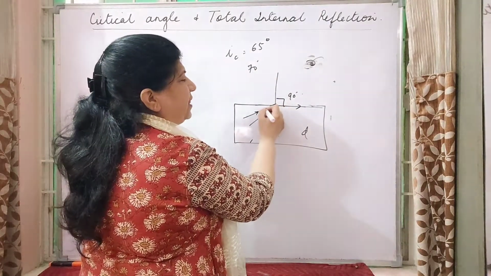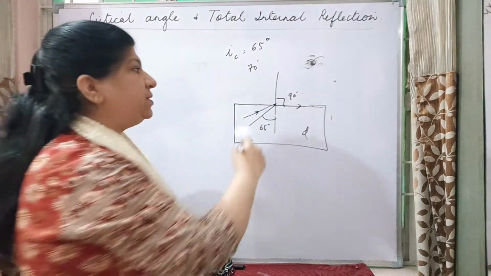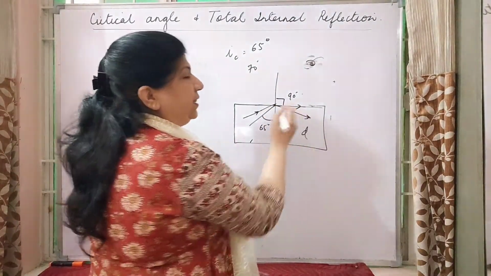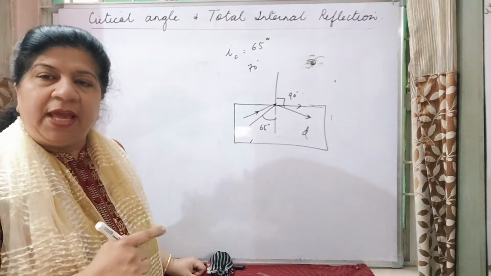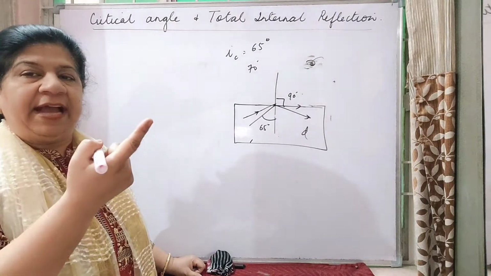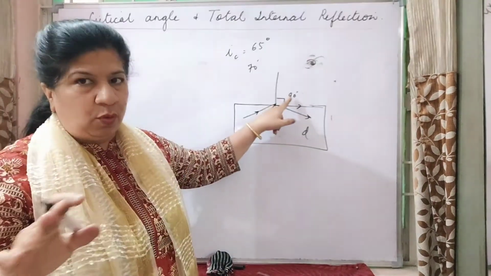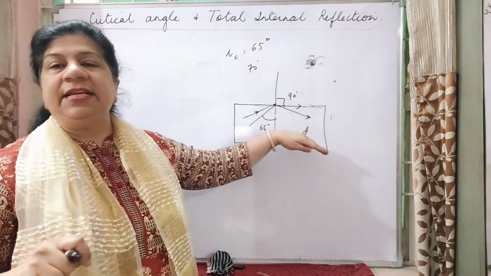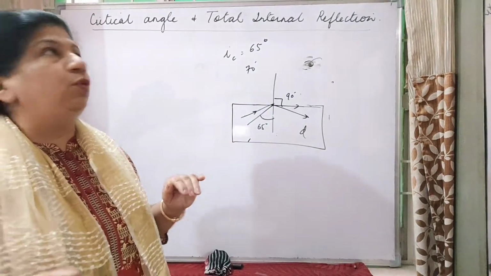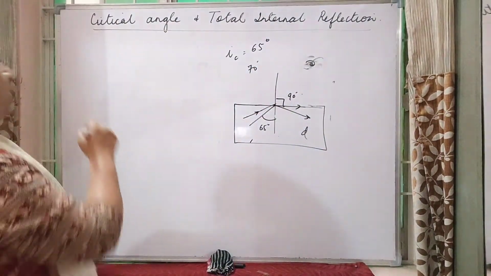This light ray, instead of refraction in the rarer medium, reflects back in the denser medium. As you increase the incident angle above the critical angle in the denser medium, the light ray is reflected back in the same medium, and this process is known as your total internal reflection.